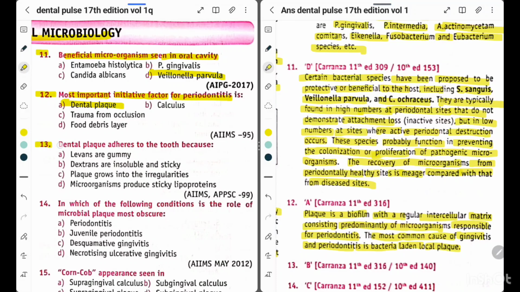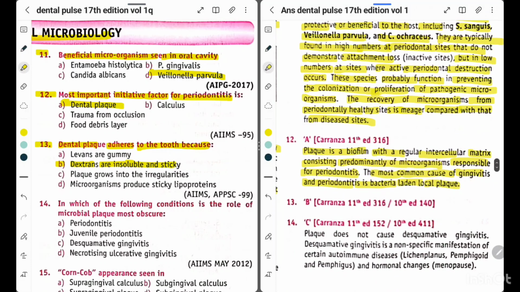Now question 13. Dental plaque adheres to the tooth because option A, levans are gummy, option B, dextrans are insoluble and sticky, option C, plaque grows into the irregularities, option D, microorganisms produce sticky lipoproteins. So the answer is option B, dextrans are insoluble and sticky.